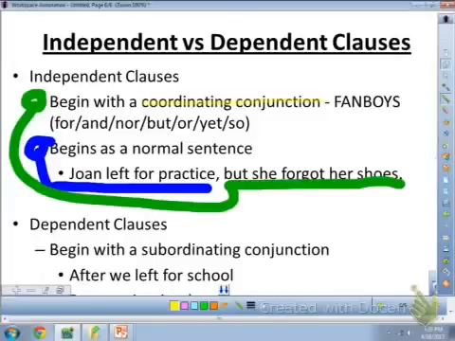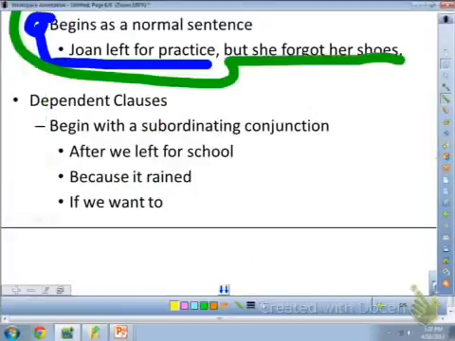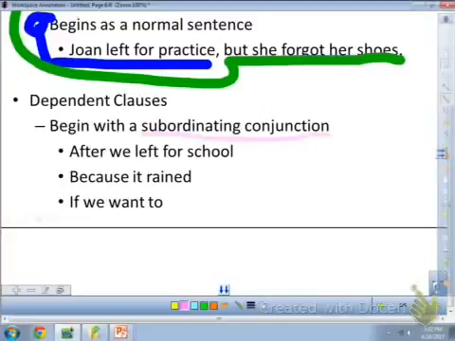Dependent clauses, on the other hand, always begin with a subordinating conjunction. And for the most part, you can think about that as any conjunction other than fanboys. Words like after, because, if, since, are all examples of subordinating conjunctions. In this case, we have after we left for school, because it rained.